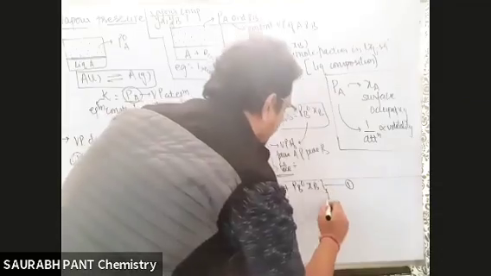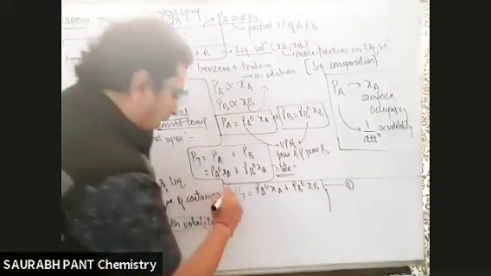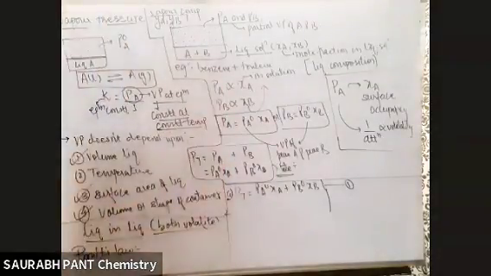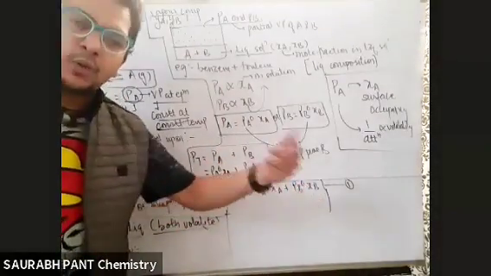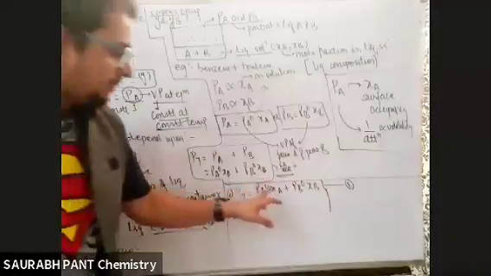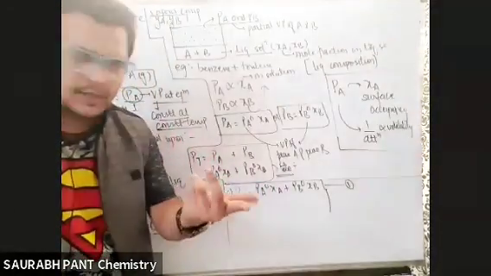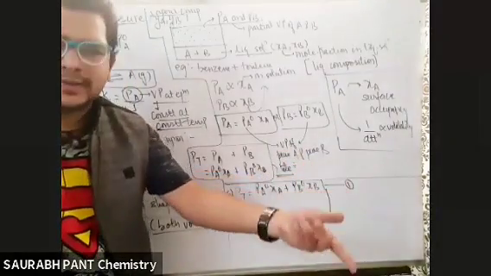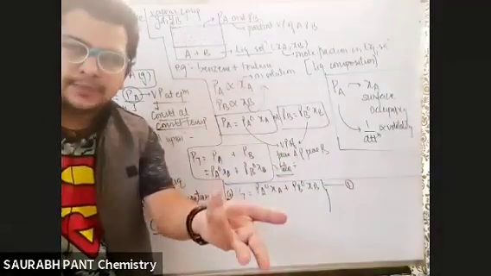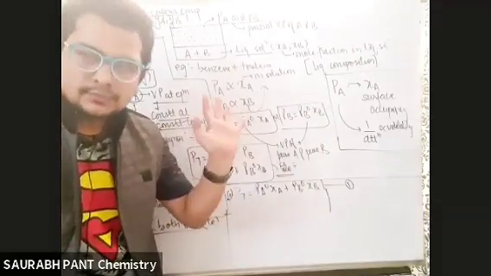In fact, I will write 3 equations: 1A, 1B, 1C. So focus कर लो भाई. 1A already we have done. This is the application of Raoult's law in Dalton's law. Now what we can do, in place of XA, I can write 1 minus XB. In the place of XB, I can write 1 minus XA. So 2 new equations I can get, one in the form of only XB, one in the form of only XA.